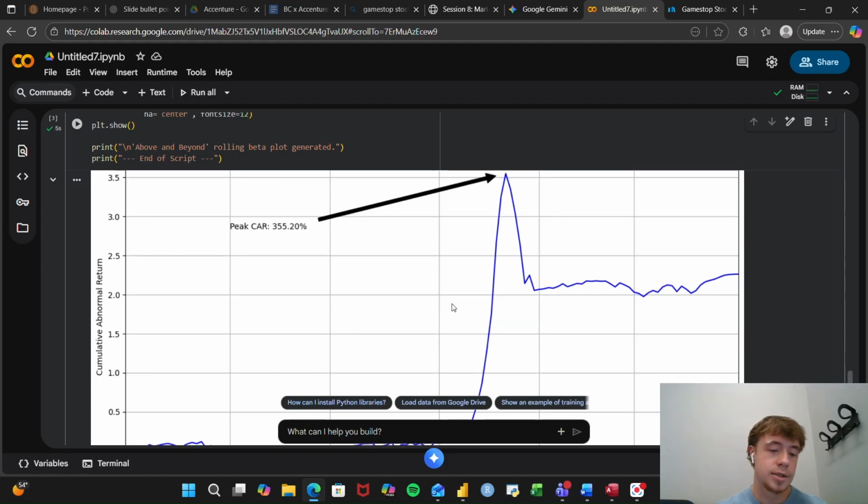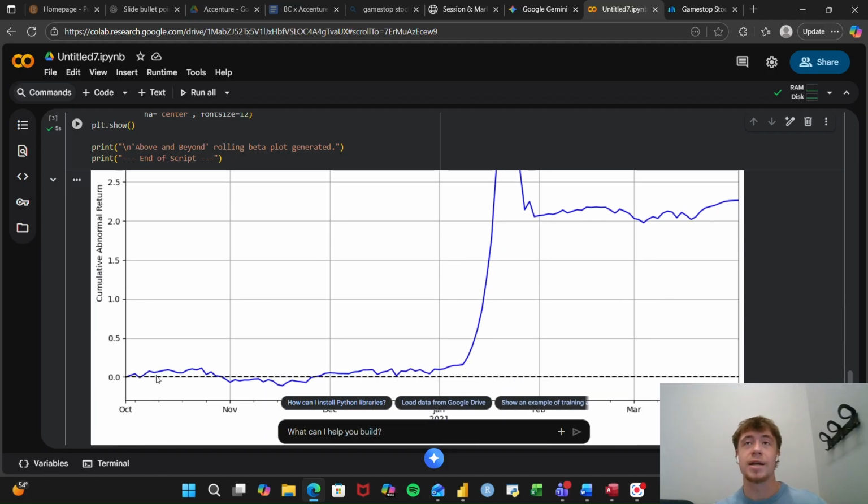So the cumulative abnormal returns is the actual minus the expected. So GameStop's hovering right around 0, which means that its actual returns were very close to what the S&P was basically predicting that its expected returns were going to be. Based on its beta score, we can kind of compute it almost ourselves, or estimate what it would have been, because it's hovering right around this market price, what actually happened and what was expected.